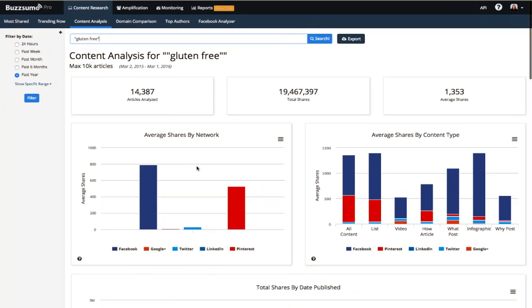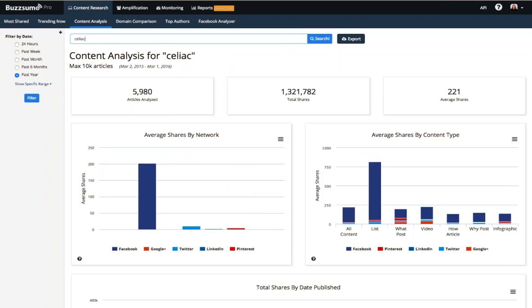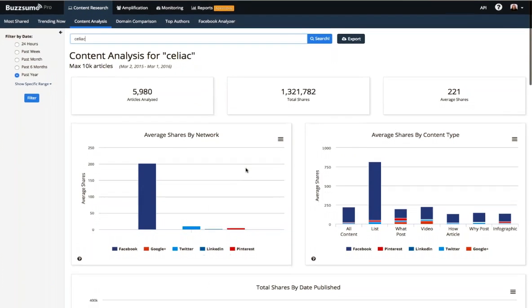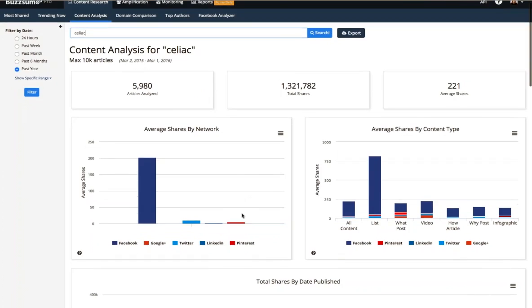So what I noticed when I did these two searches is that gluten-free not only performs well on Facebook, it also performs well on Pinterest. So what this tells me is if I want to target a Pinterest audience, I'm going to use the term gluten-free and not the term celiac, because celiac performs well on Facebook, but not on Pinterest. So that's an easy fix that might help me get some more shares for my content overall if I just change up the term from celiac to gluten-free when I post on Pinterest.